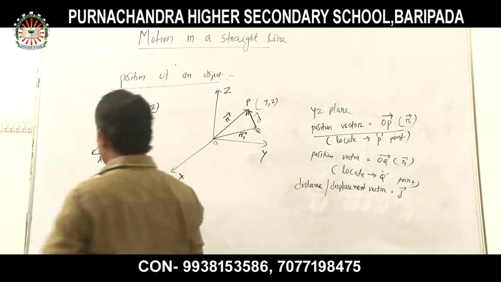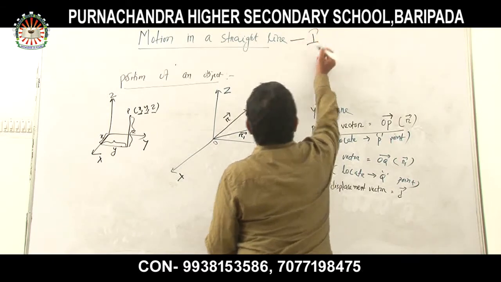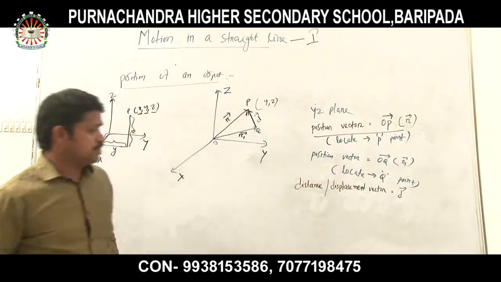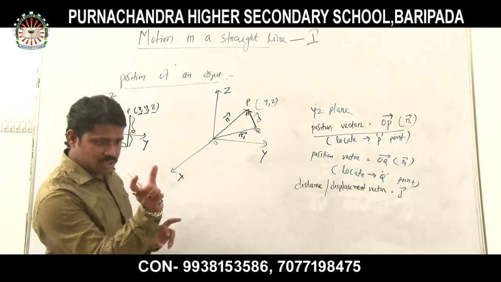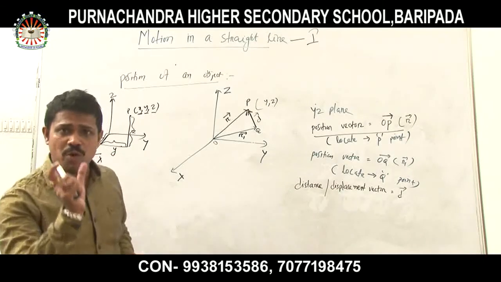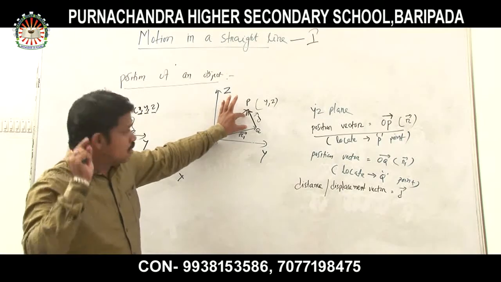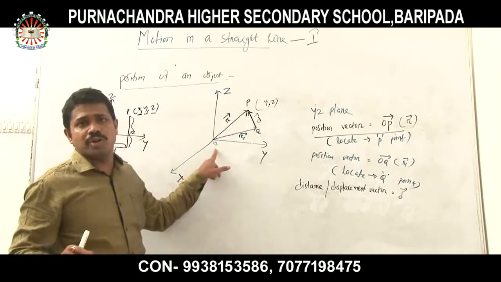So now how can I define it? The distance or displacement vector D can be defined as the vector which is required to find out the distance between point Q and point P with respect to origin.